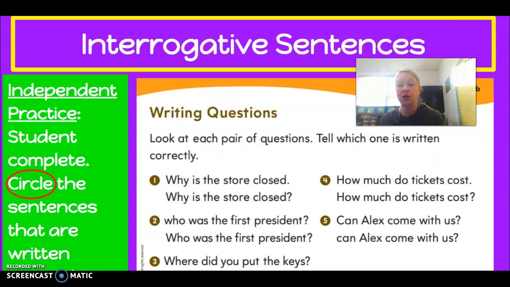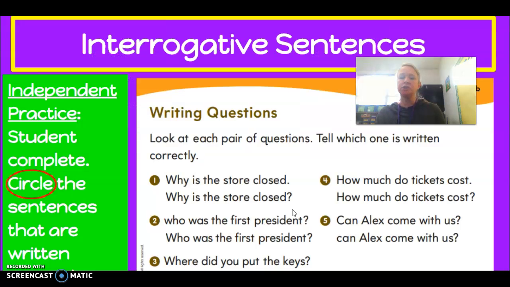Now it is your turn to look at each pair of questions and tell which one is written correctly. Click on the pen tool and then you're going to circle the question that is written correctly. Remember, a question written correctly has to have a capital at the beginning, right? And what does it need to end with? A question mark, okay? If it's asking a question, it needs to end with a question mark. All right, so you are going to look carefully and circle the questions that are written correctly.